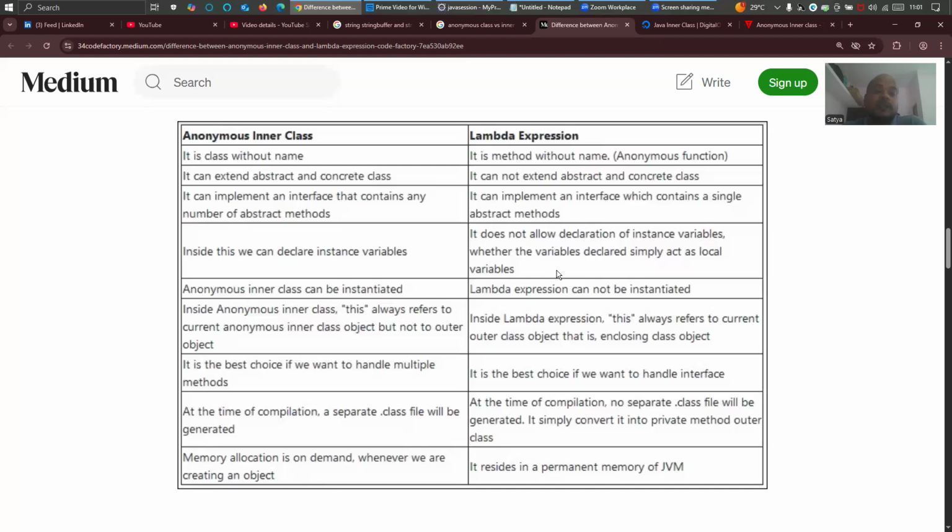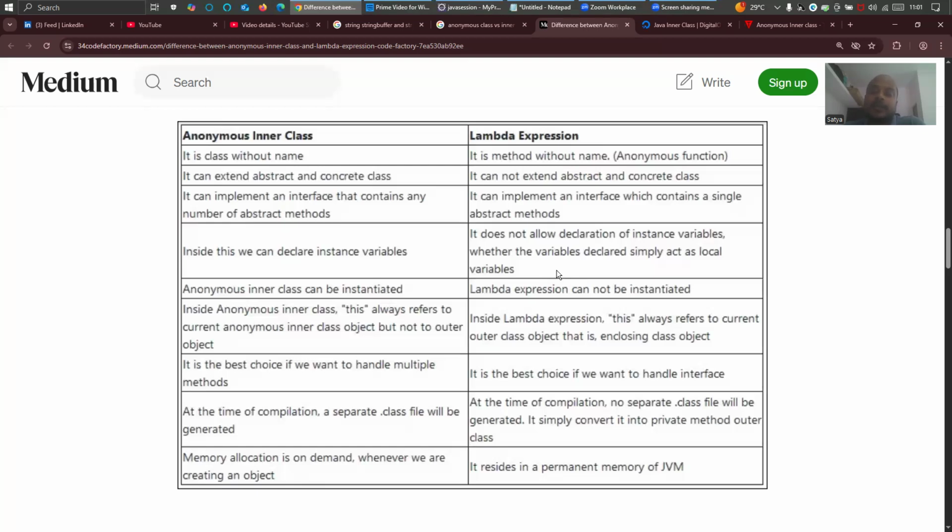Coming to the next, inside an anonymous inner class we can declare instance variables. In case of lambda expression, it doesn't allow the declaration of instance variables; whatever variables are declared simply act as local variables, right? An anonymous inner class can be instantiated. Lambda expression cannot be instantiated. That's how it is, just a method.